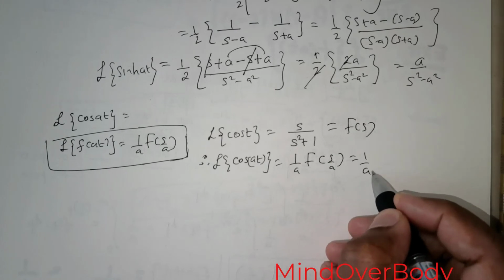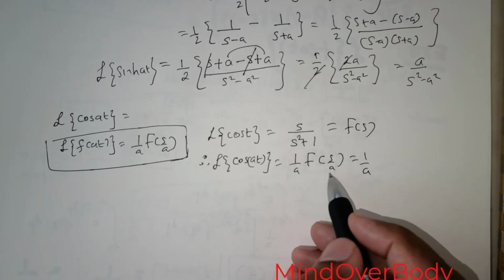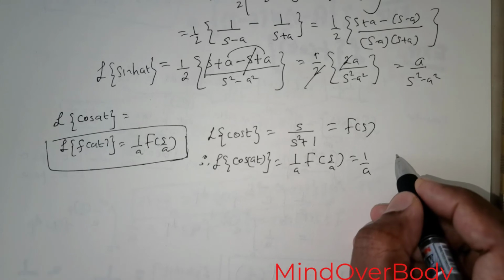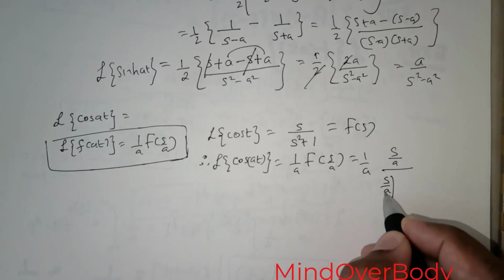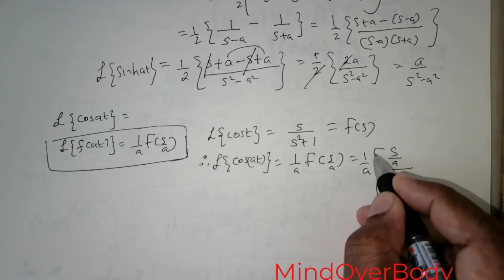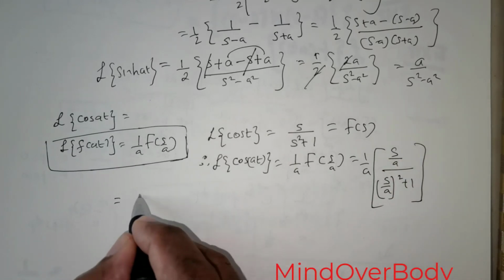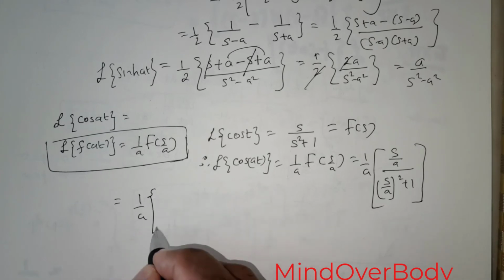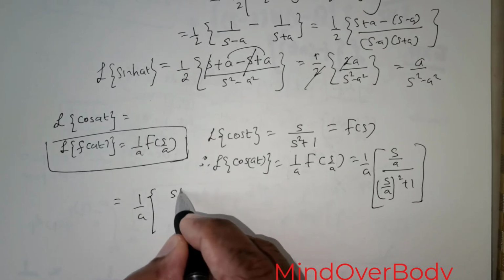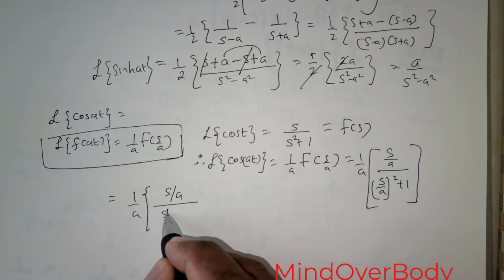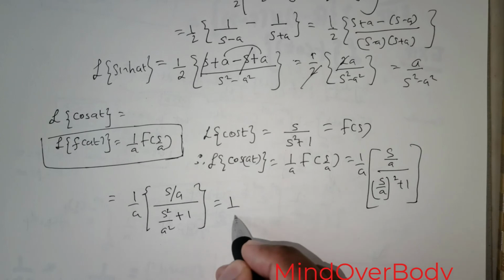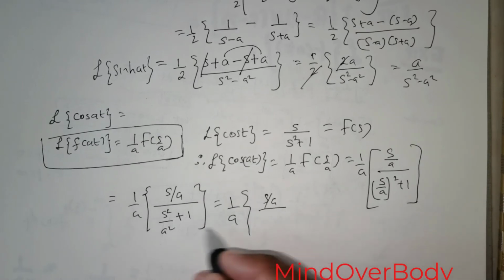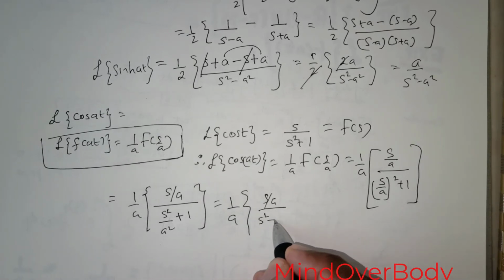So this can be rewritten as 1 over a. In place of s, I need to substitute s over a. So it's going to be s over a divided by (s over a) raised to the power 2 plus 1. So I can rewrite this as 1 over a of s over a divided by s squared divided by a squared plus 1, which is equal to 1 over a, s over a, and the LCM is a squared, so it's going to be s squared plus a squared divided by a squared.